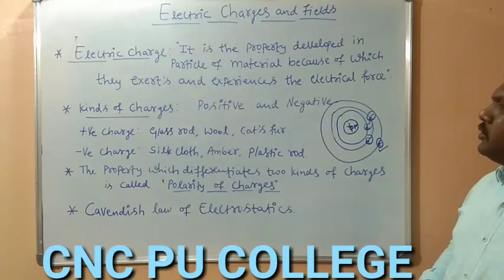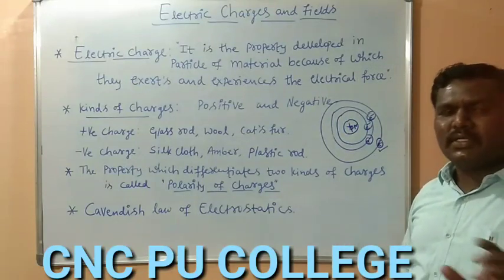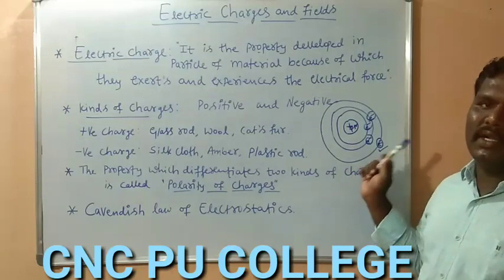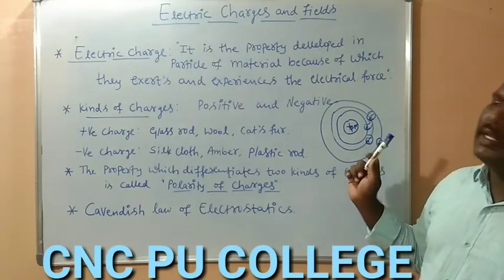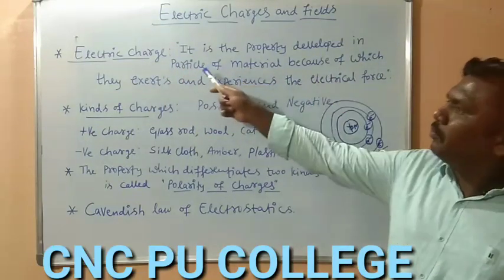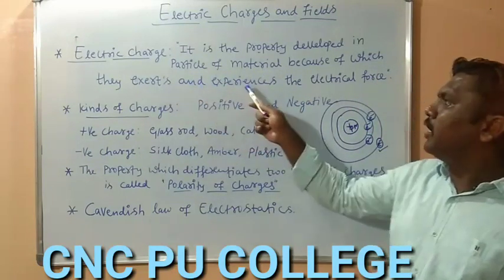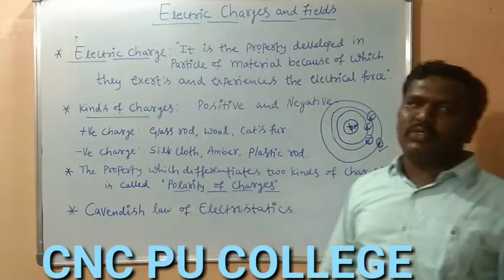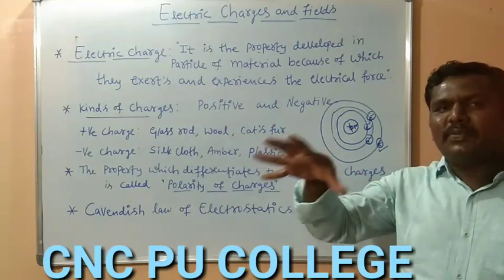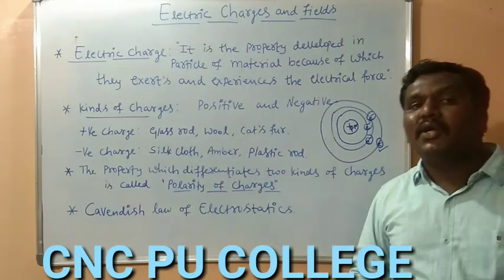So with this we are moving on to the definition of electric charge. We cannot just call something a charge without reason. To call it a charge, it should lose its neutrality. So electric charge is a property developed in particles of material because of which they exert and experience electrical force. The small pieces of paper or dust are experiencing some electrical force, or the comb is exerting some electrical force.